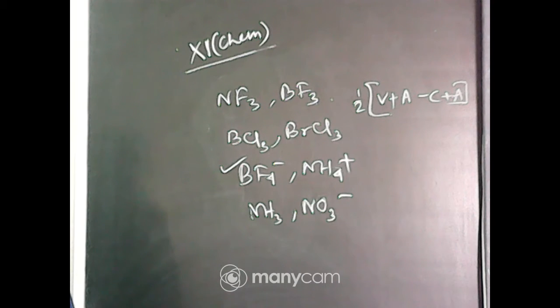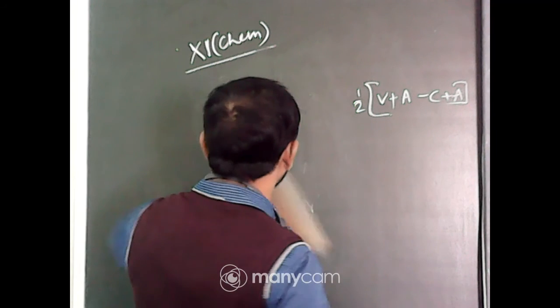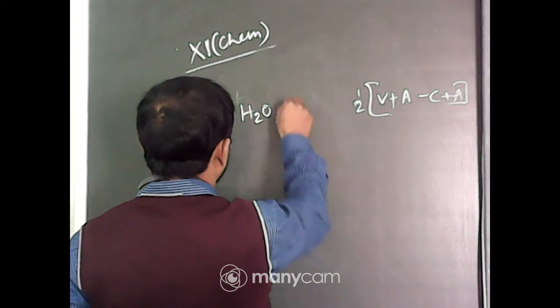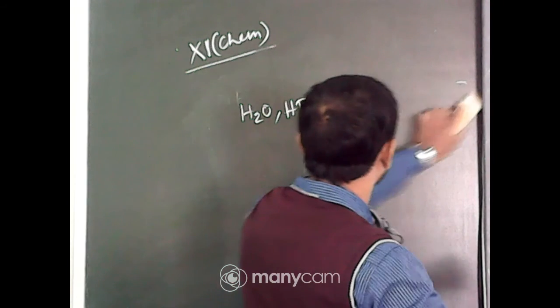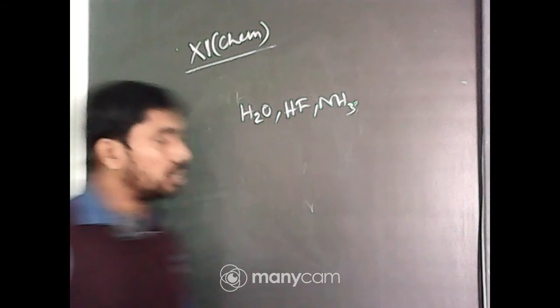Hydrogen bonds are formed in many compounds, for example H2O, HF, NH3. The boiling point of such compounds depends to a large extent on the strength of the hydrogen bond and the number of hydrogen bonds. The correct decreasing order of boiling point of the above compounds is: now you have to compare the boiling points of H2O, HF and NH3 with respect to the hydrogen bonding.